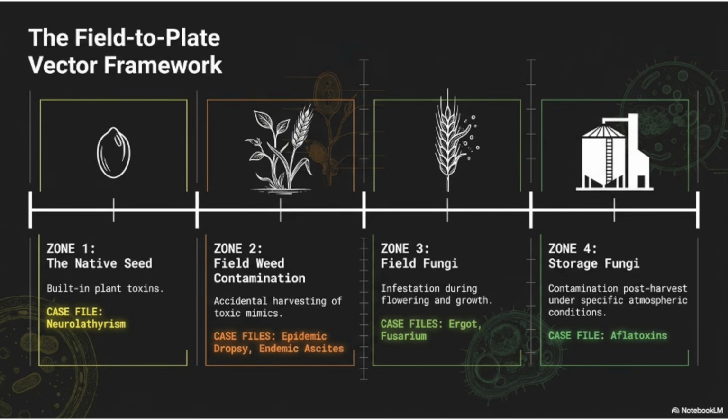This framework divides contamination into four zones. Zone 1 is the native seed, where the plant itself carries built-in toxins. Zone 2 is field weed contamination, where toxic mimic plants get accidentally harvested along with the crop. Zone 3 is field fungi, where infestation occurs during the flowering and growth stages of the plant. And Zone 4 is storage fungi, where contamination happens after harvest under specific atmospheric conditions.